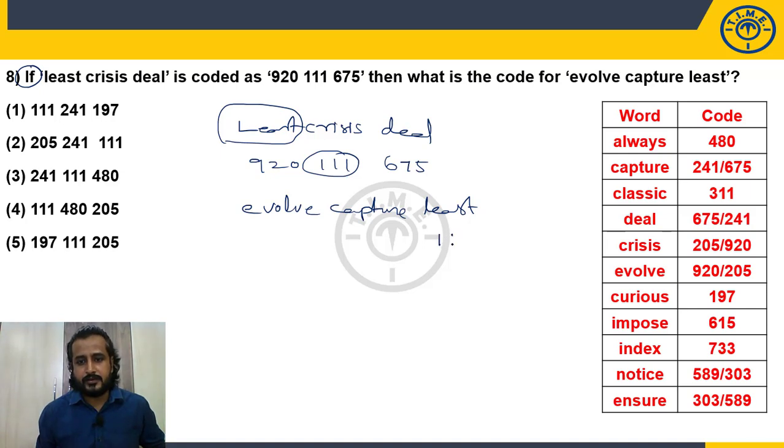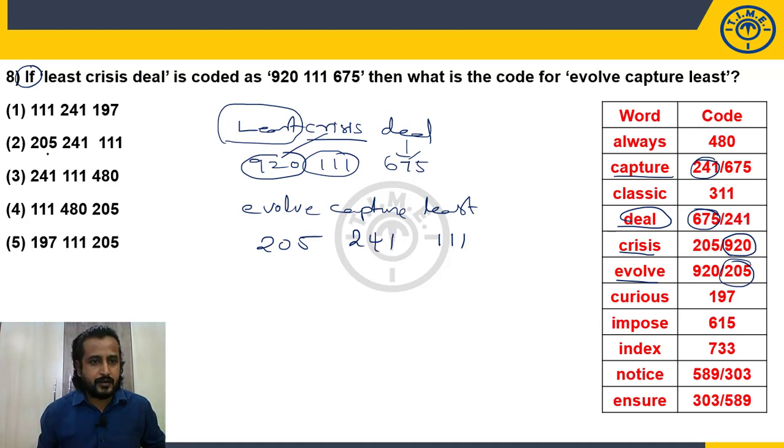So what is the code for list? 111 I can say. Okay. Crisis. What is the code for crisis? 205 or 920. But here what is given? 920. So the code for crisis in this question is 920. Alright. So when it is 920, definitely the code for evolve will be 205. Now come to deal. What is the code for deal remaining? 675. So when the code for deal is 675, definitely the code for capture will be 241 in this question. So 205, 241, 111. So choice 2 is my answer.